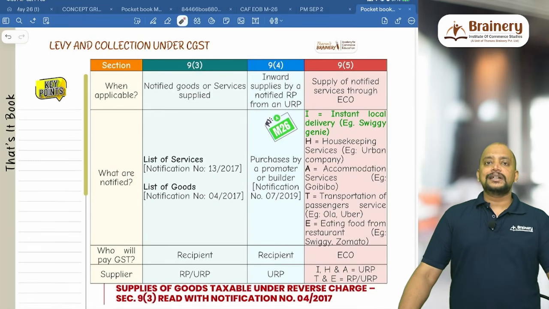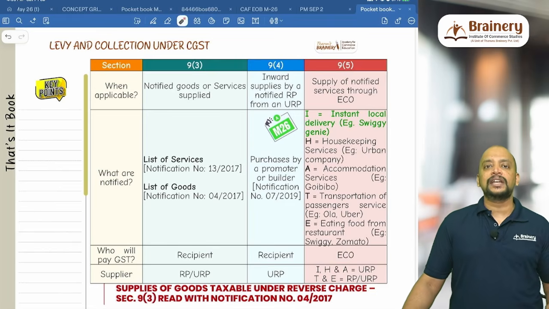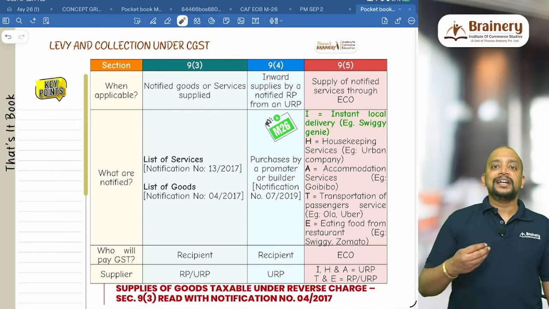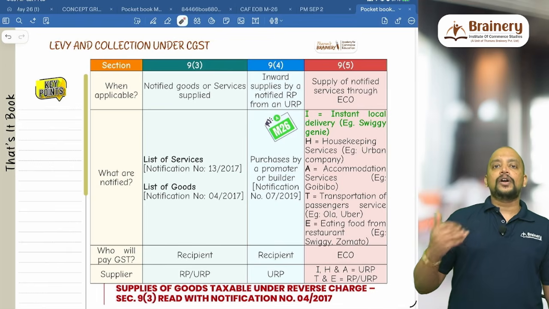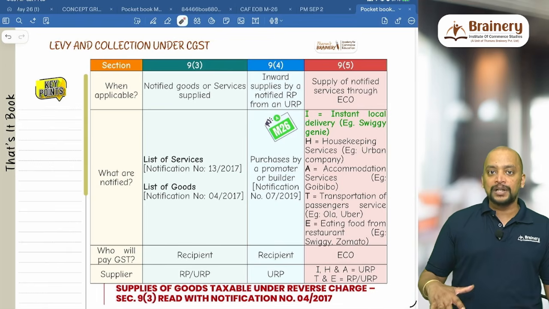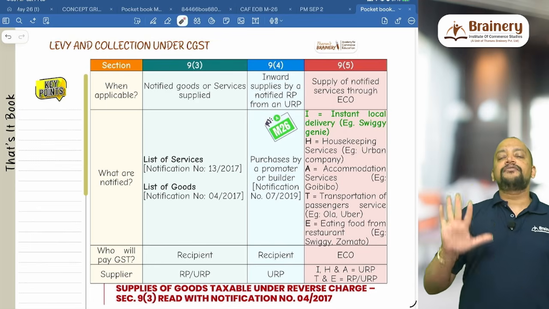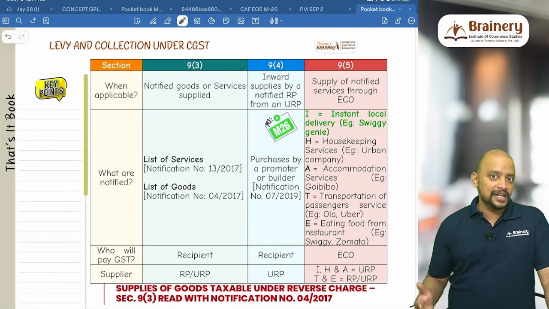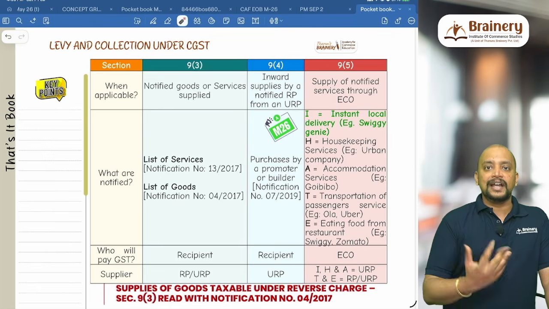In this charge under CGST, levy and collection under CGST, we have three subsections. First, section 9 deals with the levy and collection. Section 9 subsection 1 says that except on alcoholic liquor for human consumption and denatured extra neutral alcohol and rectified spirit used in manufacture of alcohol, on all other products GST is applicable, but that is subject to section 9 subsection 2. Section 9 subsection 2 says that on 5 petroleum products, till the time GST Council decides, there is no GST levy, that is crude oil, petrol, aviation turbine fuel, high speed diesel and natural gas.